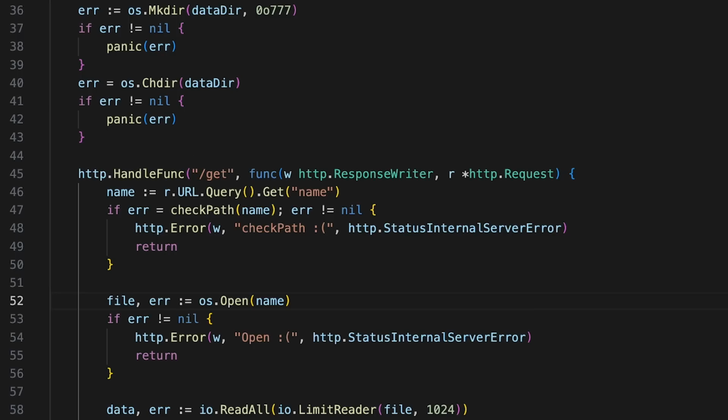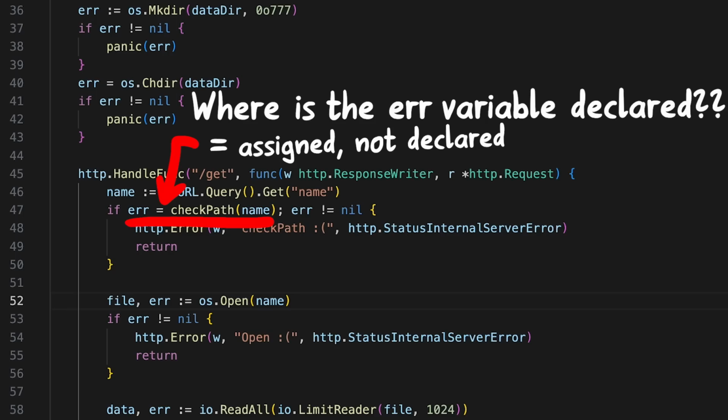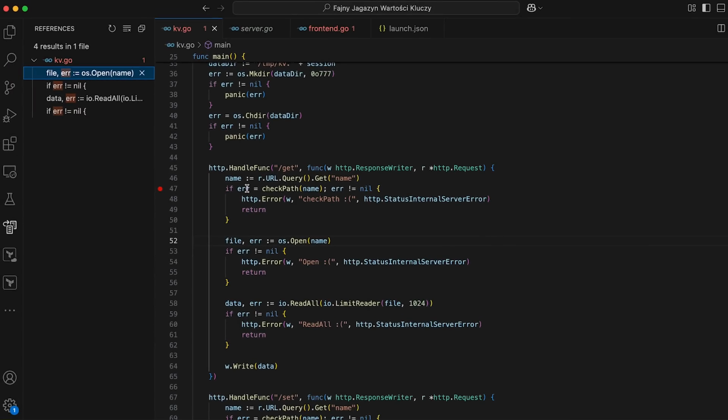Now look here. Do you see how this error variable is only assigned and not declared? The return of check path is only assigned to the error variable. It doesn't create a new error variable. But where's the error variable then coming from? Where is it declared? VS Code actually knows this.